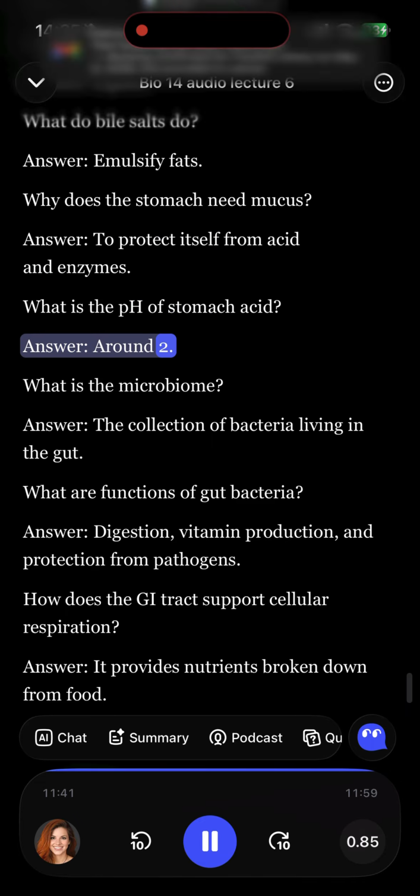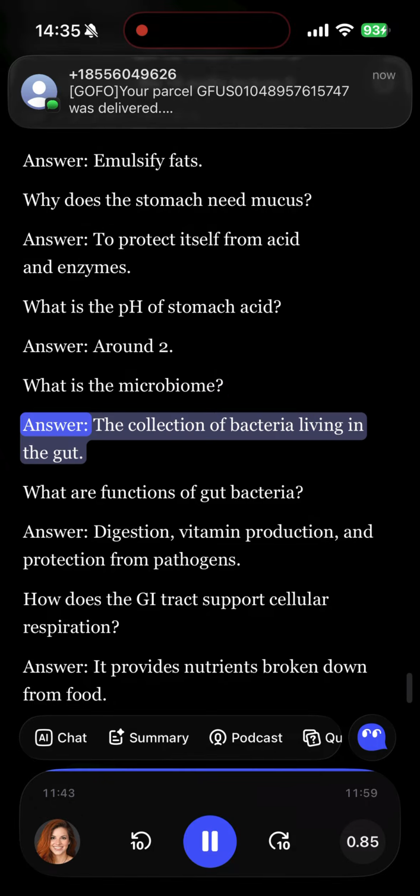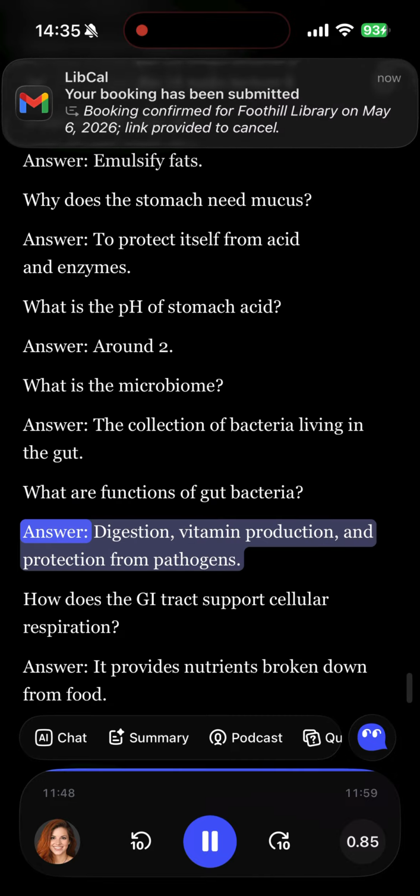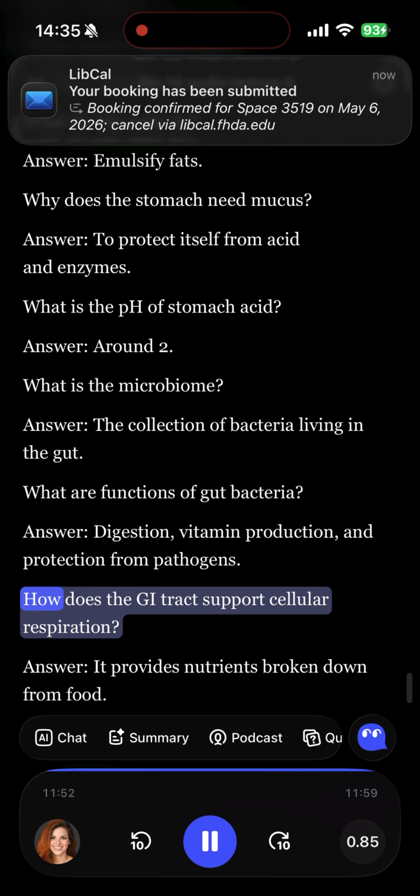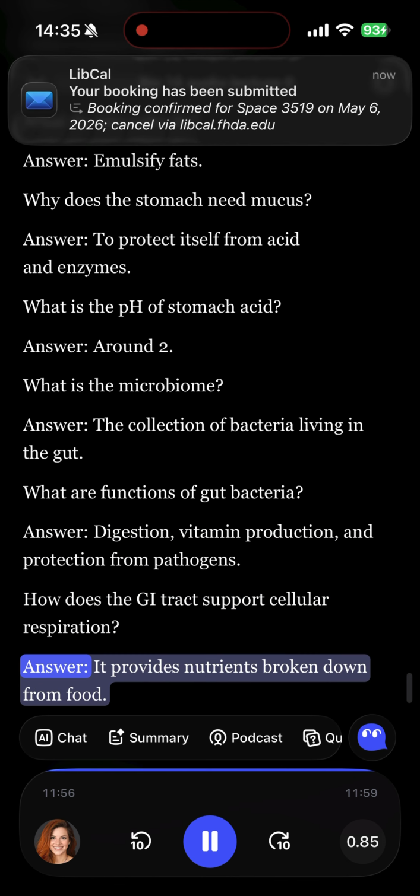Answer, around 2. What is the microbiome? Answer, the collection of bacteria living in the gut. What are functions of gut bacteria? Answer, digestion, vitamin production, and protection from pathogens. How does the GI tract support cellular respiration? Answer, it provides nutrients broken down from food,